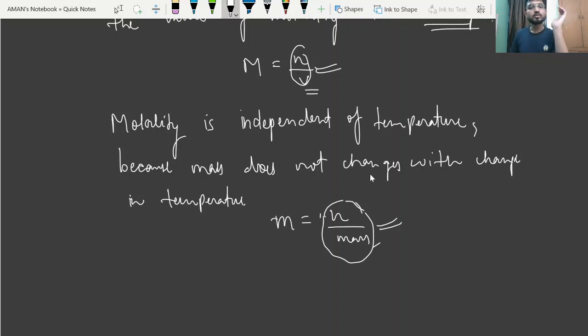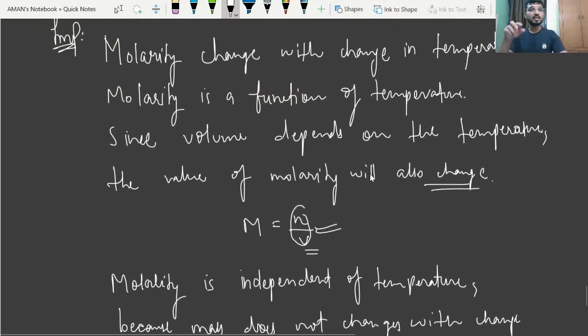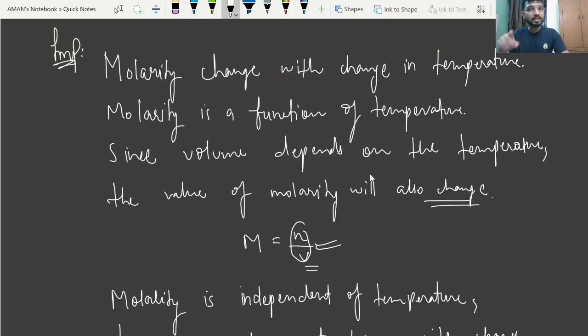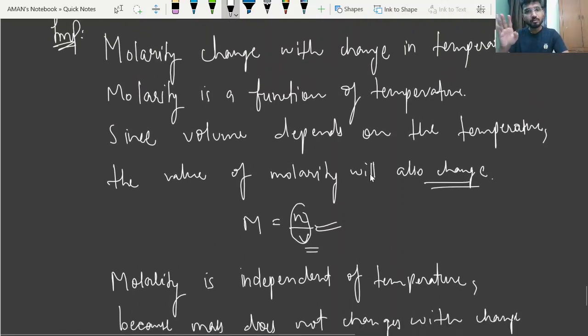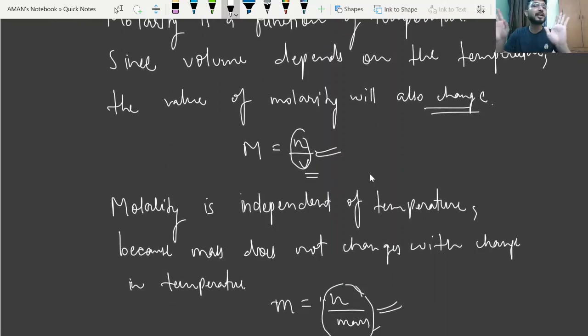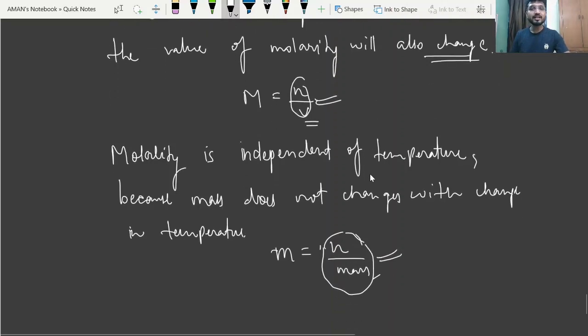Okay, so in this way we can say the molarity is dependent on the temperature. Its value may vary as the temperature varies, but molality will remain the same. Means there is no effect of the temperature on the molality, right? So in this way we can say this is the merit of molality. It is independent of temperature. Why is it a merit, and why is it a demerit of molarity concentration?